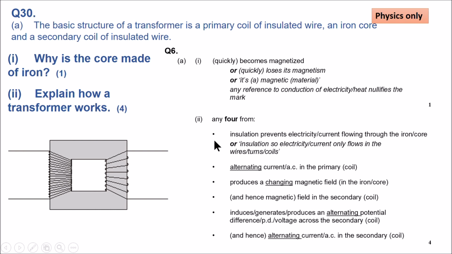So insulation prevents electricity or current flowing through the iron. Alternating current or AC in the primary coil produces a changing magnetic field in the iron core, and that field in the secondary coil, we have a magnetic field, induces or generates or produces an alternating potential difference. This alternating therefore would have an alternating current or AC in the secondary coil.